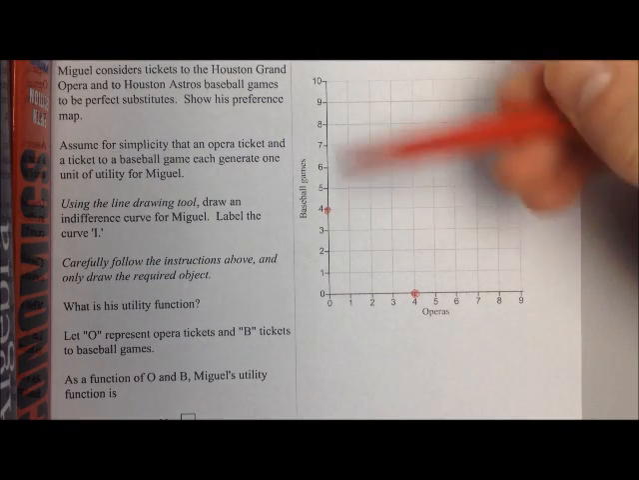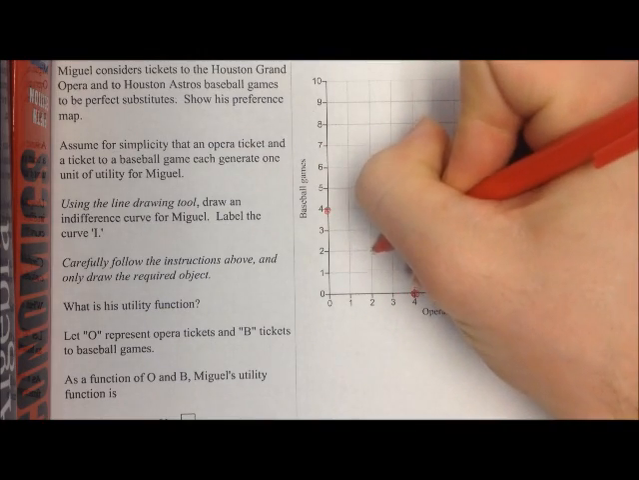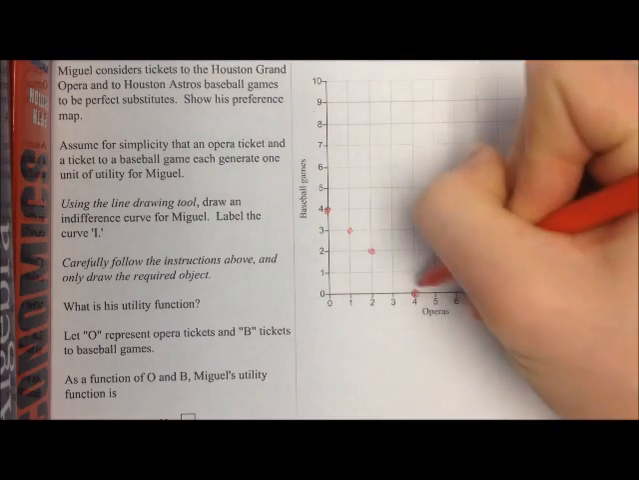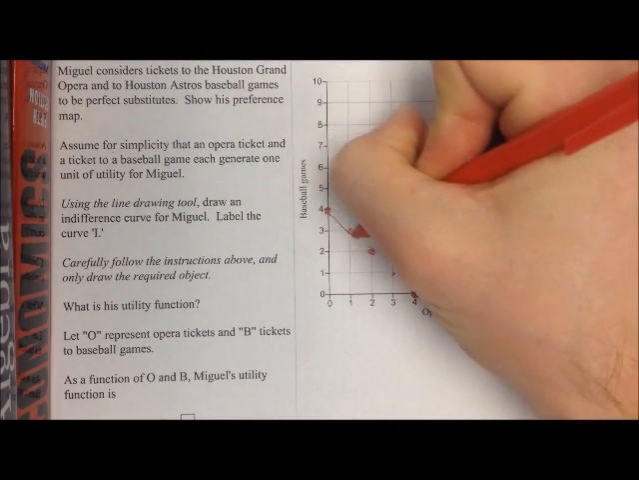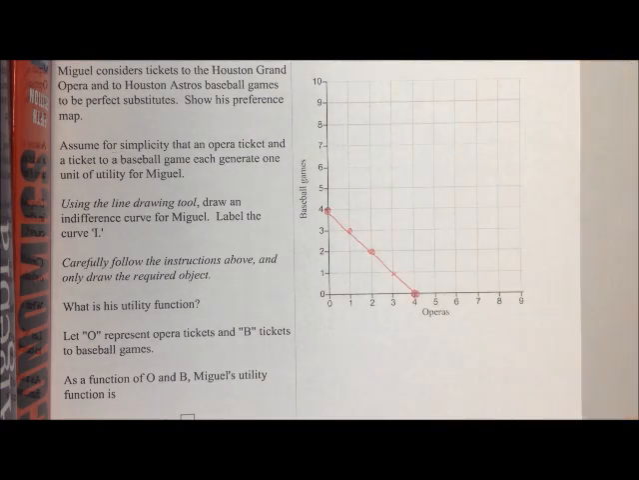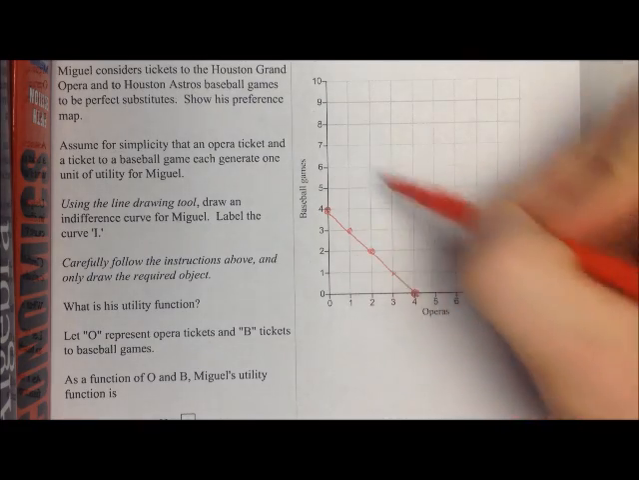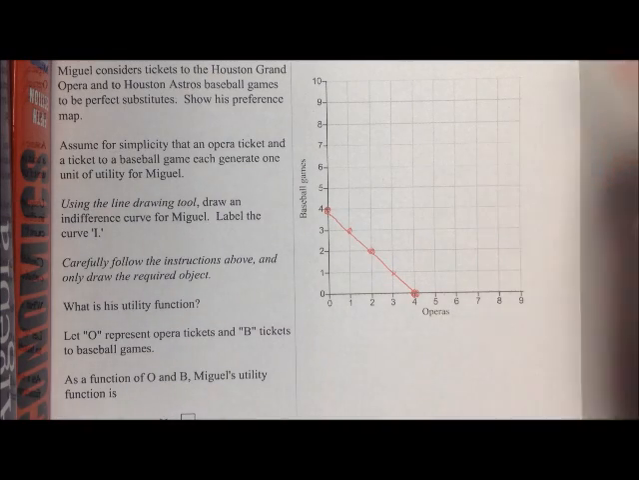Or the midpoint of that, where he attends 2 operas and 2 baseball games, or 3 and 1, or 1 and 3, right? Any of these points in between. He can always just trade off 1 opera for 1 baseball game, or 1 baseball game for 1 opera. So this is one of his indifference curves, and you could have drawn any other indifference curve that looked like this with a slope of 1.